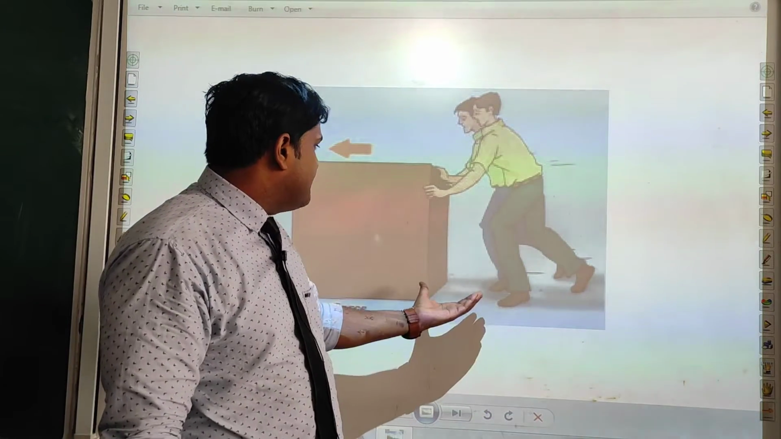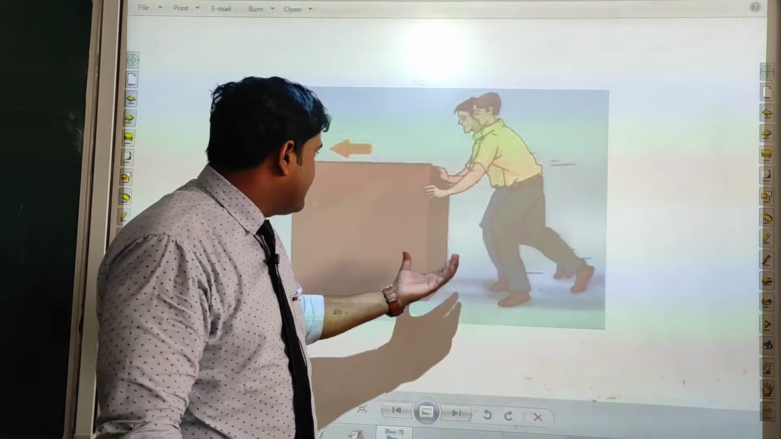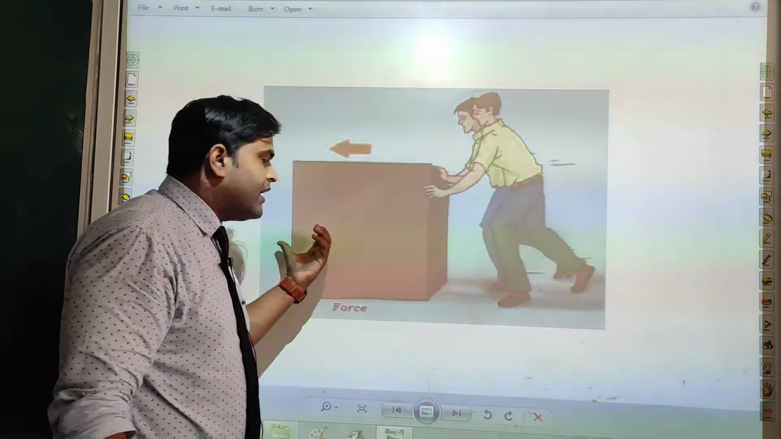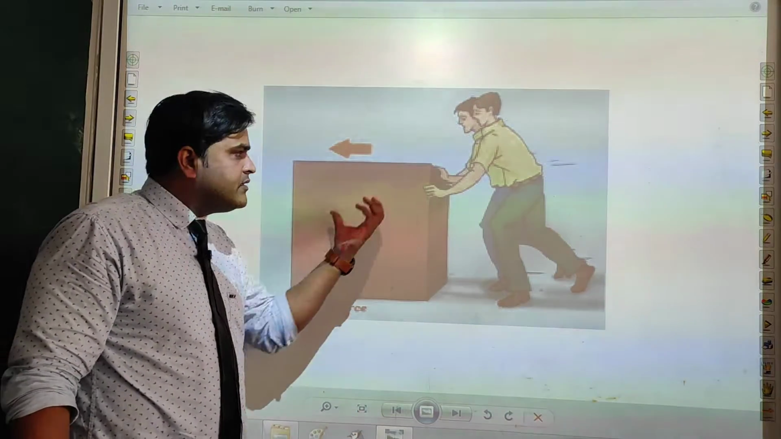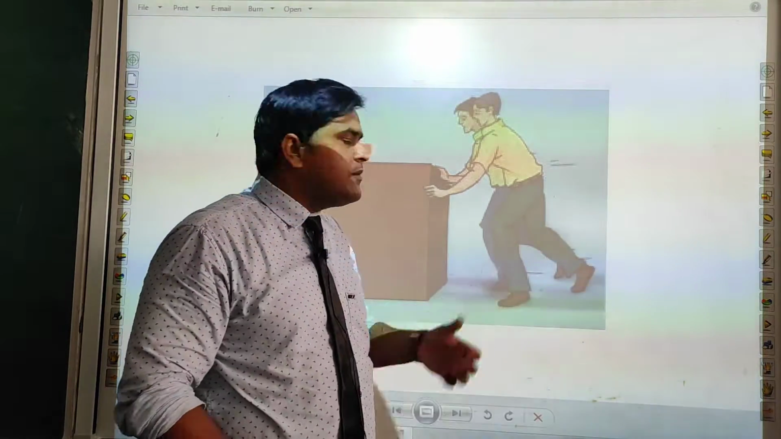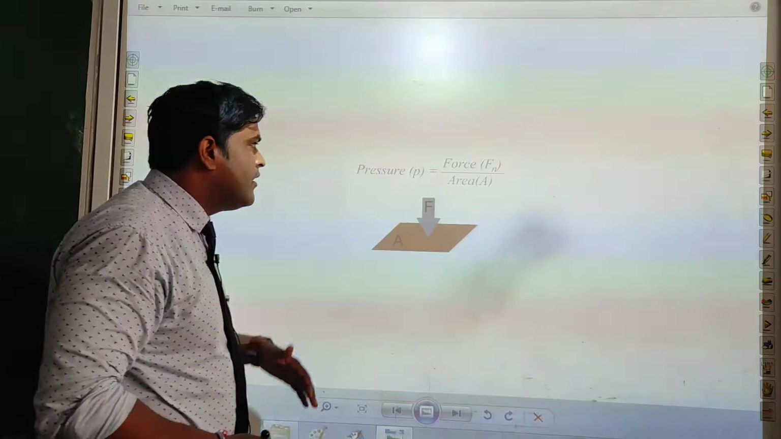Again, you can see this example. These two men are applying force on this heavy log and it is being moved. That means it is being displaced just by applying this force. So I hope the concept of force is very much clear to everyone.